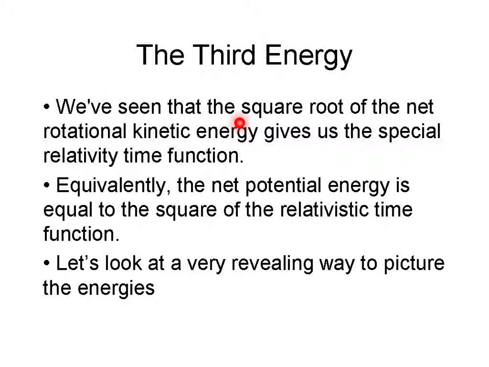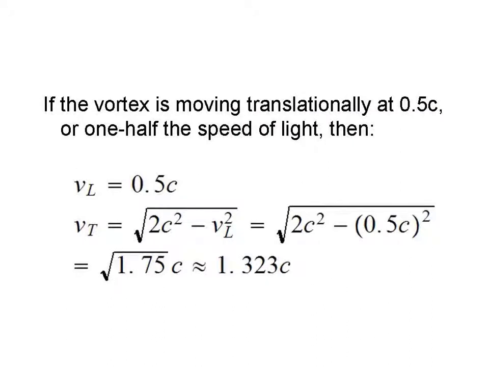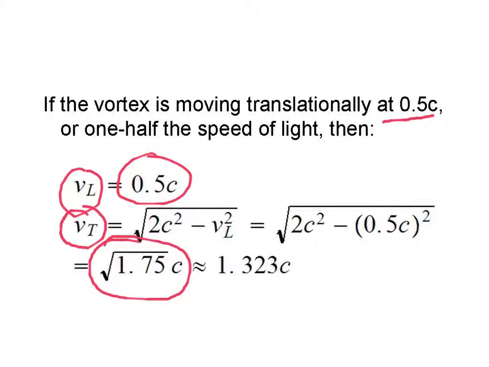We've seen that the square root of the net rotational kinetic energy gives us the special relativity time function. Equivalently, the net potential energy is equal to the square of the relativistic time function. Let's look at a very revealing way to picture the energies. Let's look at a specific example. If the vortex is moving translationally at half the speed of light, or v sub l is equal to 0.5 c, we find the tangential velocity is equal to the square root of 1.75 times c, or approximately 1.323 times c.